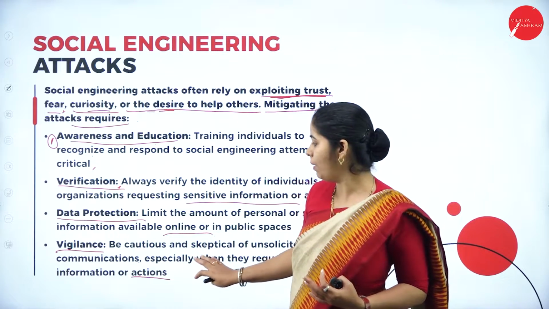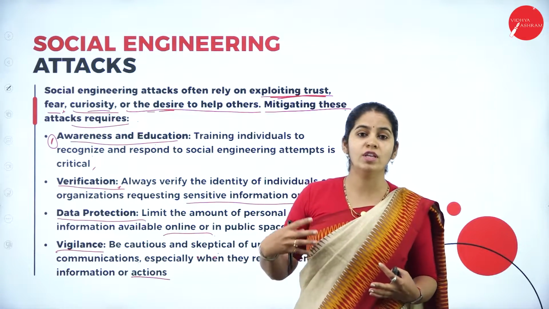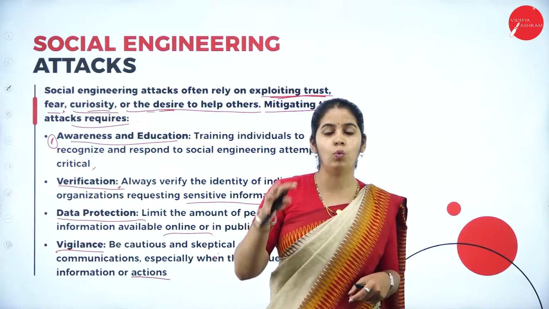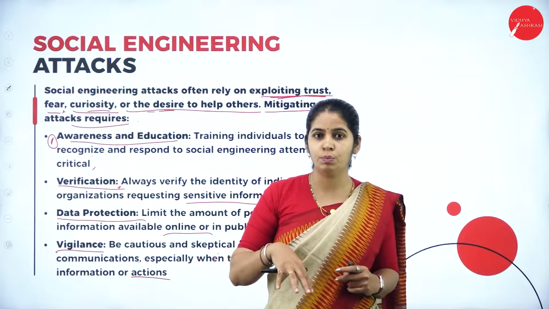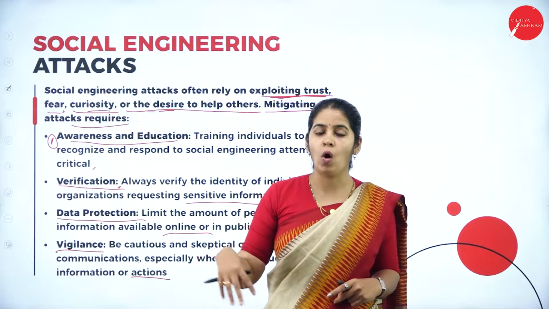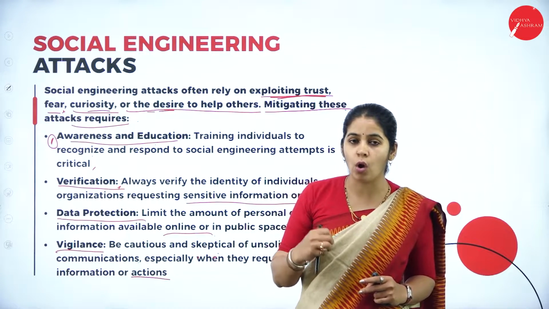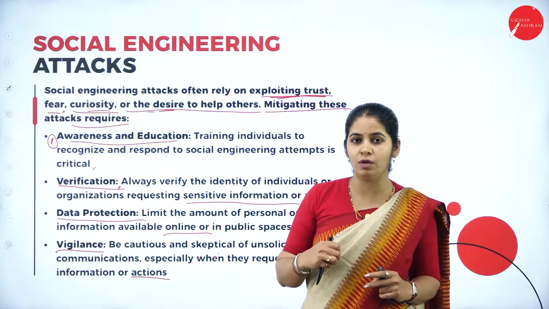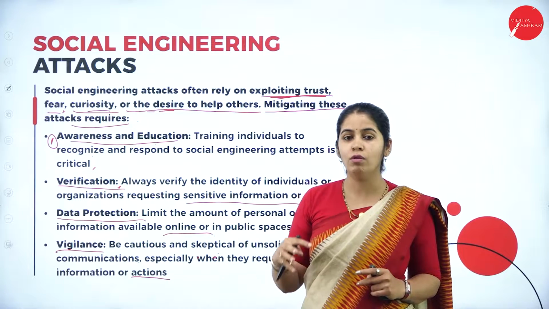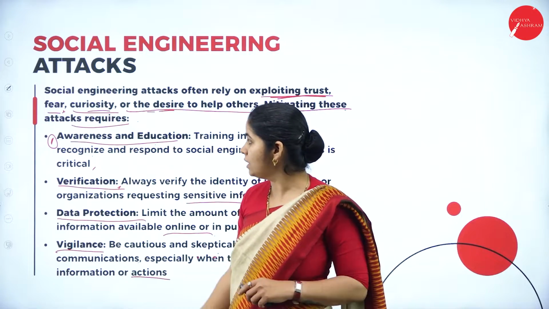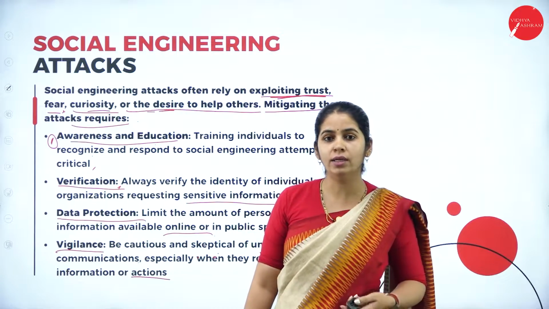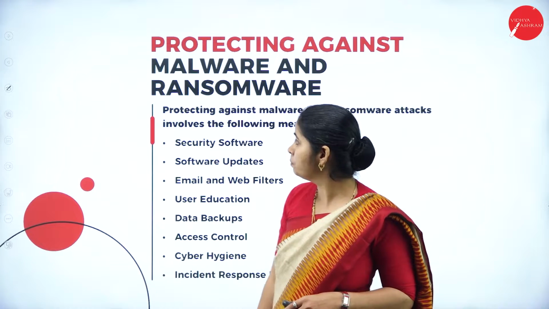In online platforms also, you should have vigilance. You should have an eye: who is he, why is he asking, can I trust this person? Why is he asking for all my sensitive information, all my credentials, all my personal information? You should have vigilance before giving any data. So these are some of the techniques we should use to avoid social engineering attacks.